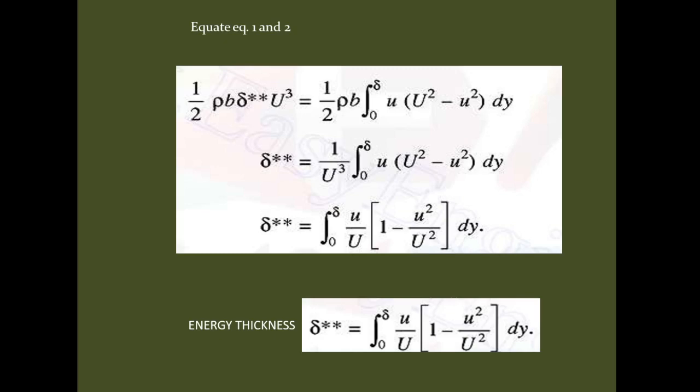Clear about the displacement thickness, momentum thickness and energy thickness? Okay.